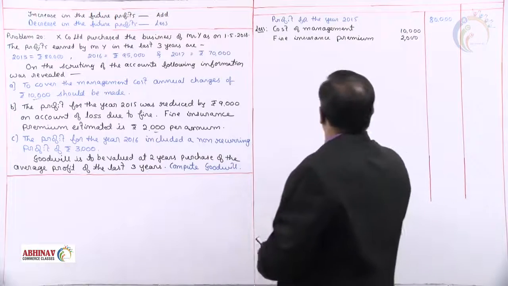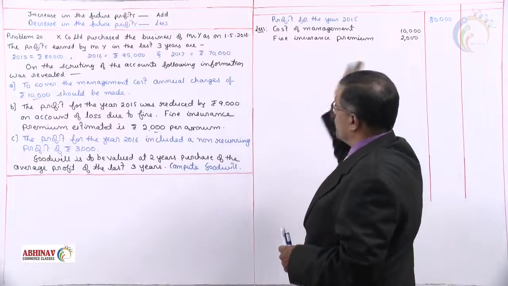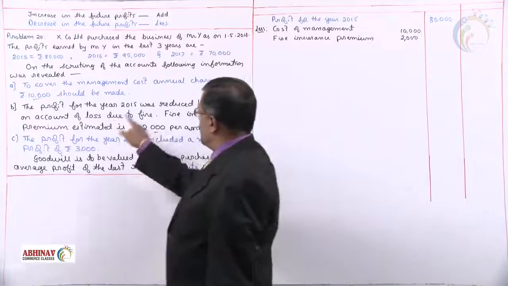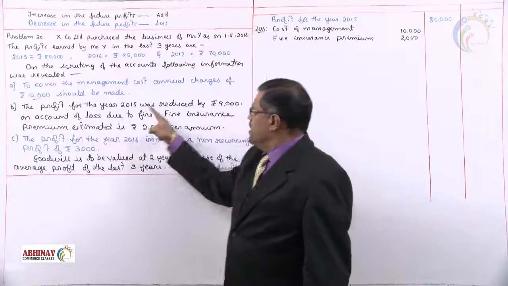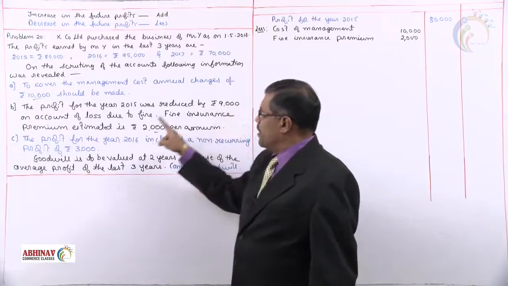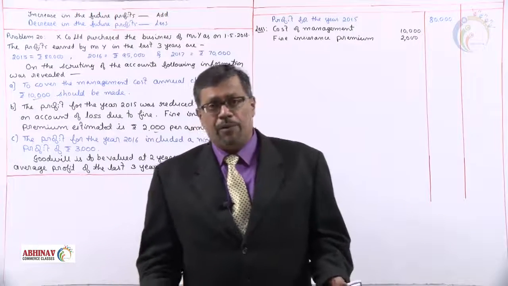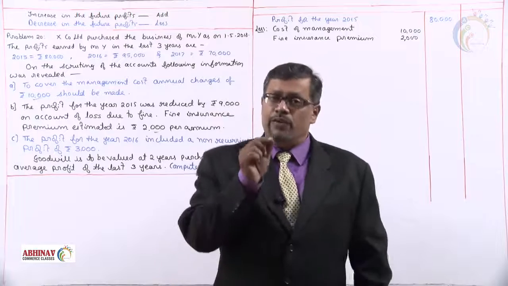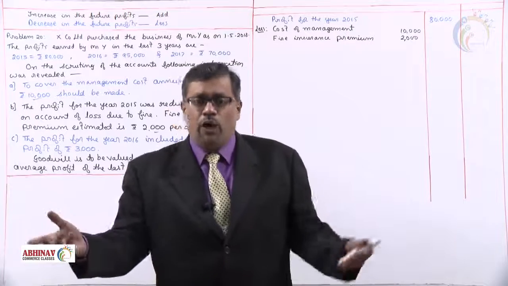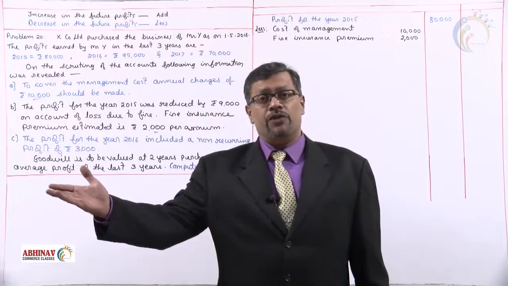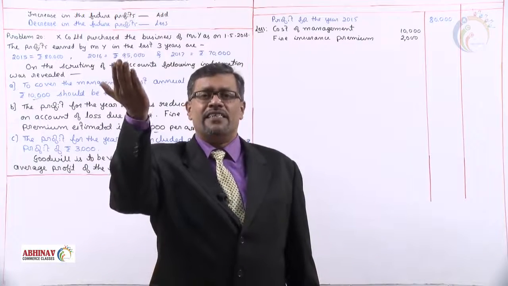Now, before we total and take it, let us see are there any other adjustments for 2015. Check out 2015. Yes. See what it is? There is a decrease in the profit of 9,000 due to loss due to fire. What will happen to the future profit? There is loss due to fire in 2015. Will there be loss again in 2016, 17 onwards? No. We avoid the loss in the future. That means the future profit will automatically increase.